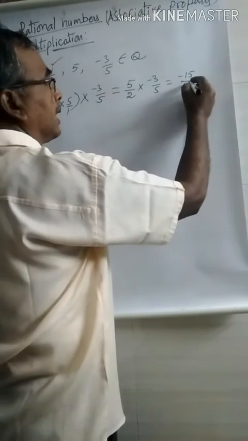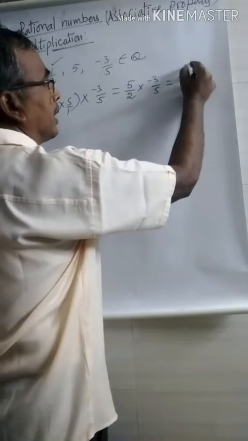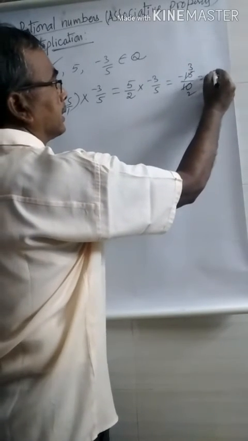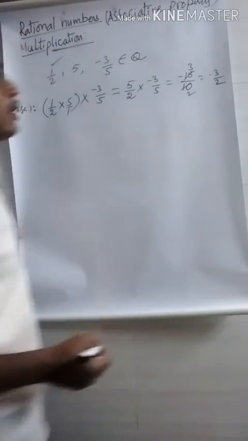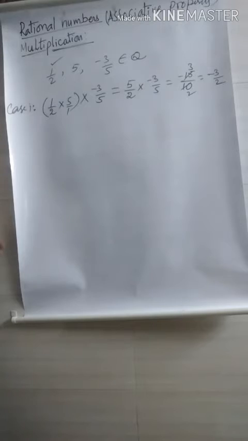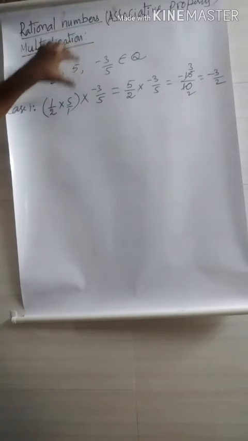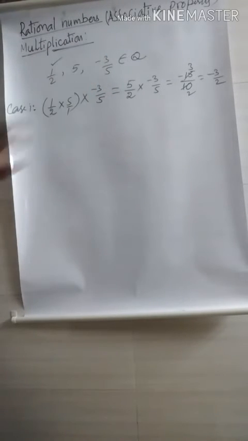Again you may observe there is a simple cancellation, 5 2s and 5 3s. That is minus 3 by 2. In case 1 what we get? Minus 3 by 2. Here what we did? We took the first two, one multiplication. After that we multiplied this part into the third one.